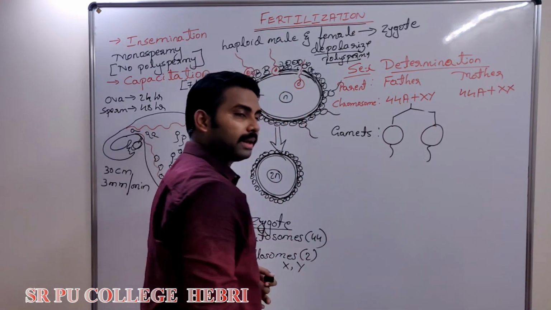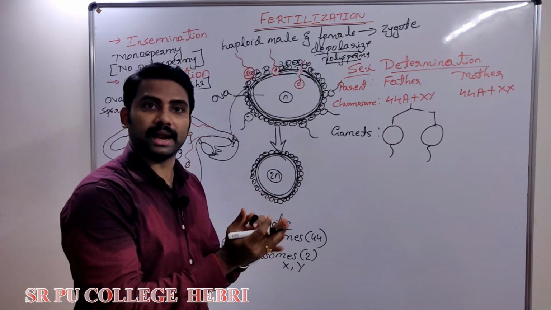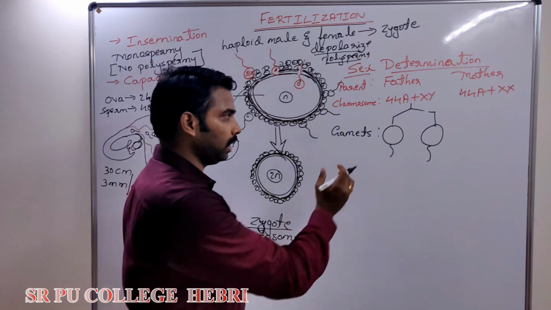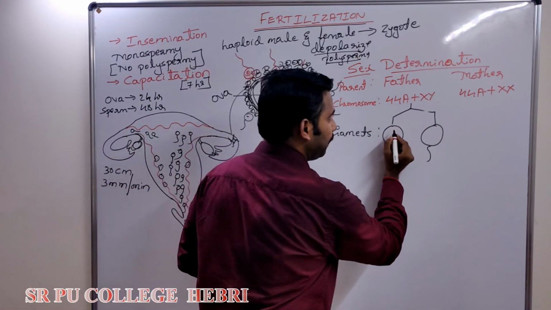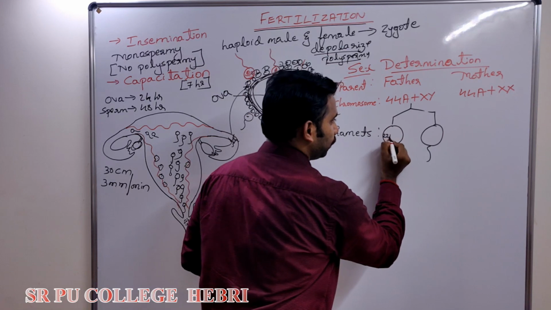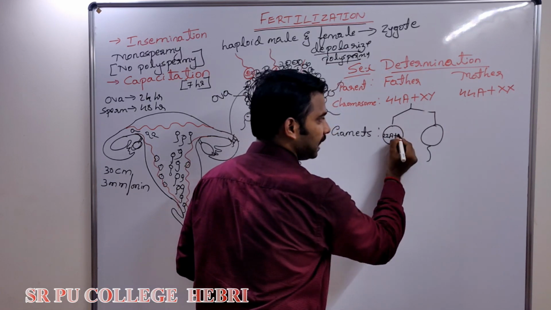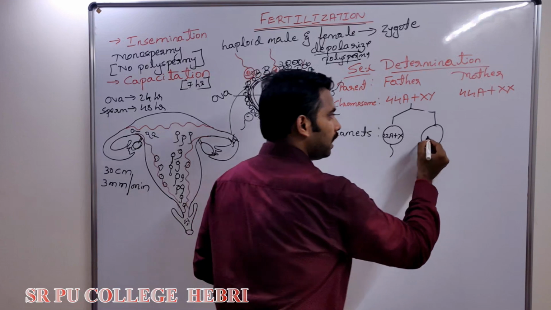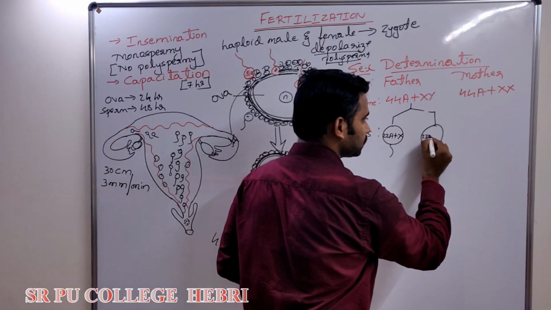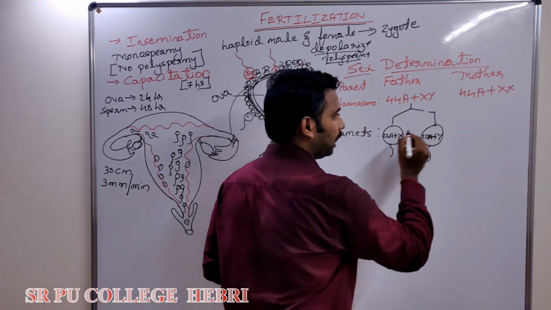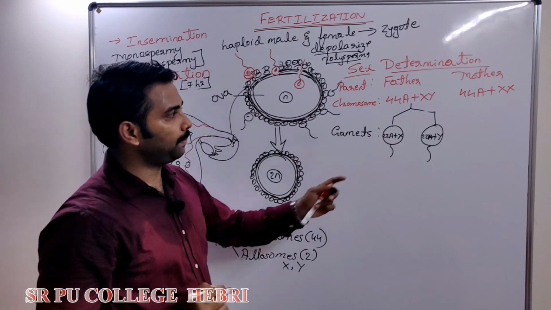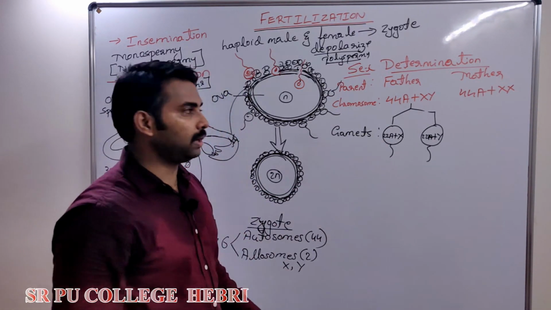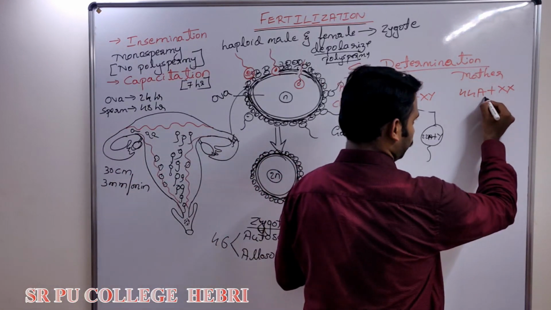4 sperms are formed. Taking 50%, that is 2 plus 2, or 1 plus 1, 50% of sperms contain 22 autosomes plus X chromosome. The remaining 50% of sperms contain 22 autosomes plus Y chromosome. That means 50% of sperms have X, 50% of sperms have Y chromosome.